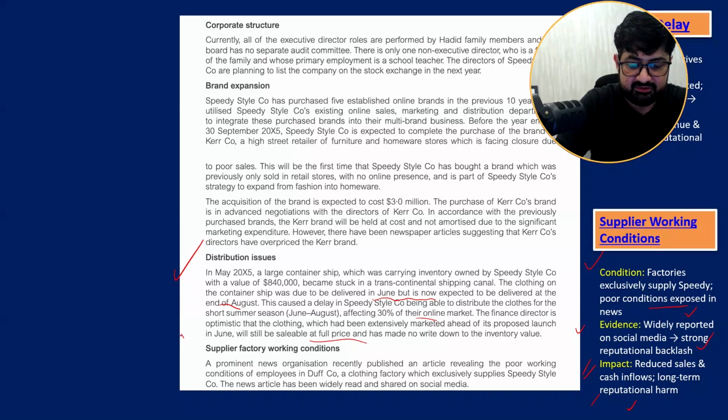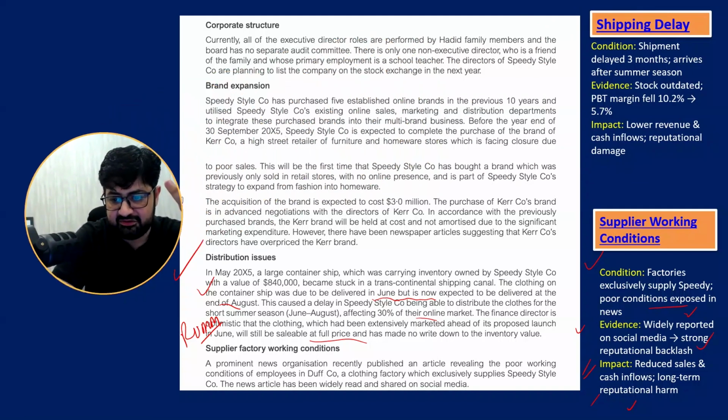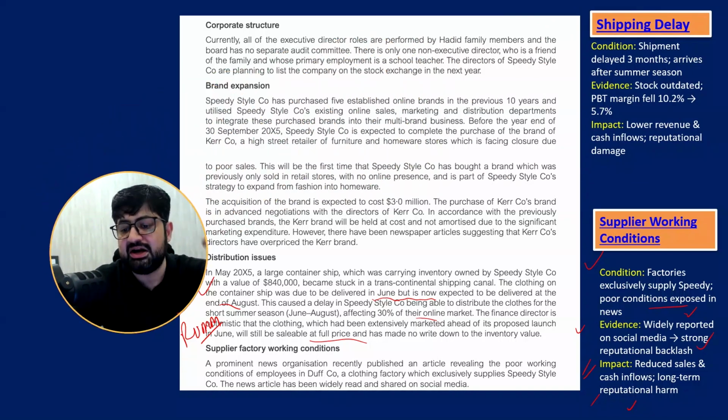Okay, this is the risk of material misstatement I told you about: recording of inventory. But this delay, which had to be delivered in June, is going to be delivered in August. And the season is almost already over. Fashion may not be there as well. So the customer may not buy it now. It may not be saleable at the same prices. So here is the answer. Now the shipment is delayed three months. It arrives after the summer season. So the stock is outdated.